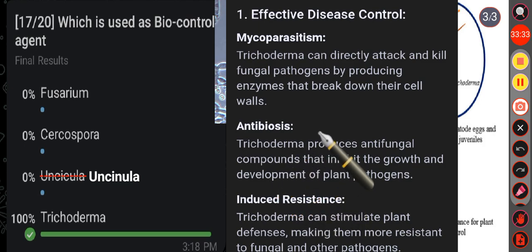Okay. So, in the mycoparasitism, trichoderma can directly attack and kill fungal pathogens by producing enzymes that break down their cell walls. Then in the antibiosis mechanism, trichoderma produces antifungal compounds that inhibit the growth and development of the plant pathogens. Then induced resistance. Trichoderma can stimulate plant defense, making them more resistant to fungal and other pathogens.